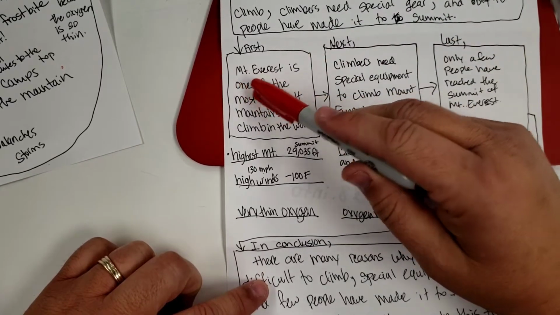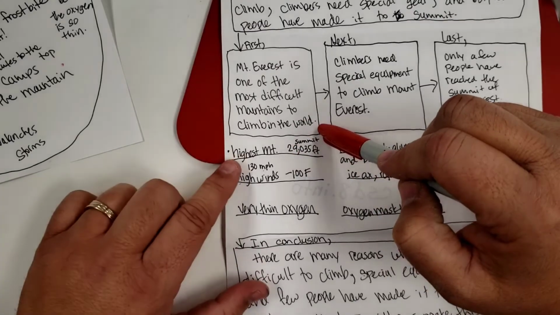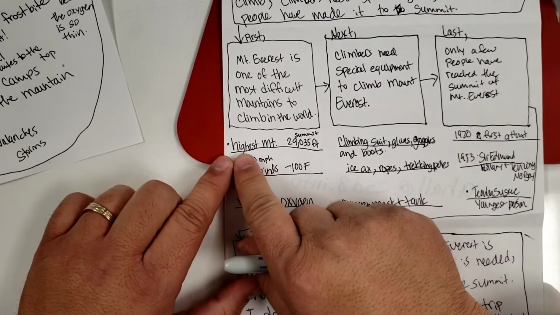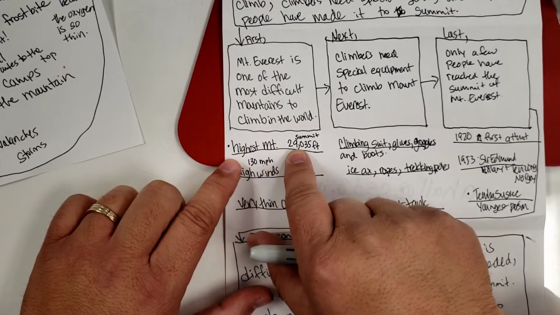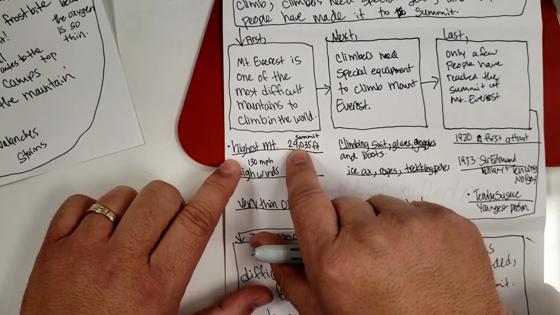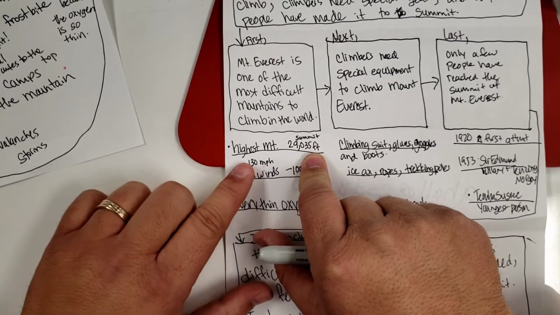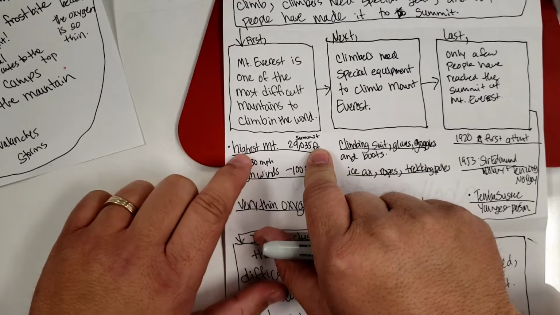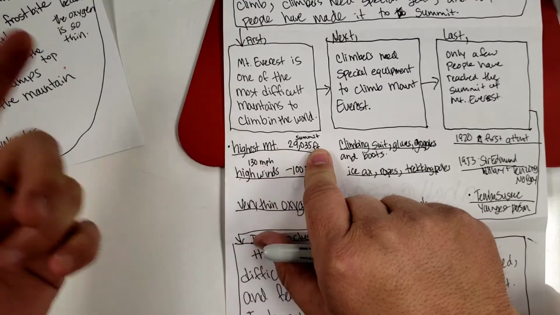So it says, Mount Everest is one of the most difficult mountains to climb in the world. One reason for this is that it is extremely high. Mount Everest is over 29,000 feet high from its base to its peak. This makes it one of the highest mountains on all of Earth. See how I did that?